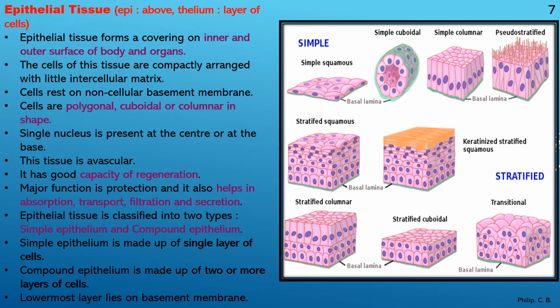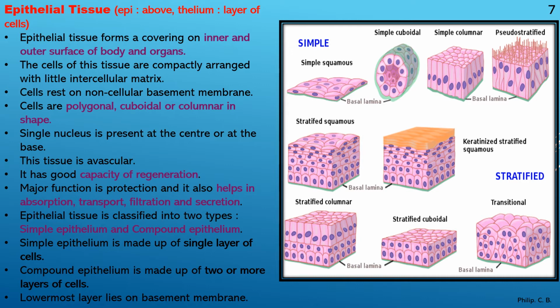The cells of this tissue are compactly arranged with little intercellular matrix. So it is very closely packed, we can say, or closely arranged. So there is no need of matrix substances as the cells fit within each other. Next point, cells rest on a non-cellular basement membrane. So it does not have a cellular basement membrane but a non-cellular one.